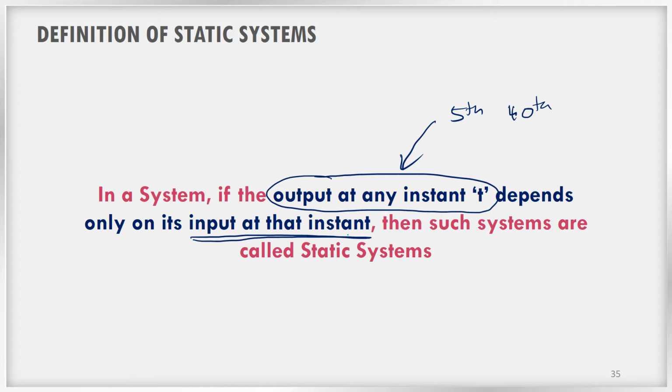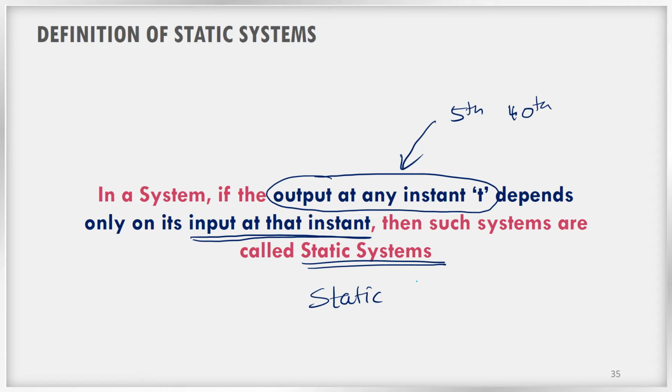Okay, so in a system, if the output at any instant t depends only on its input at that instant, then such systems are known as static systems. See, the word means static. It does not have any relation with the past values. So the present output is depending only on the present input. So such systems are known as static systems.